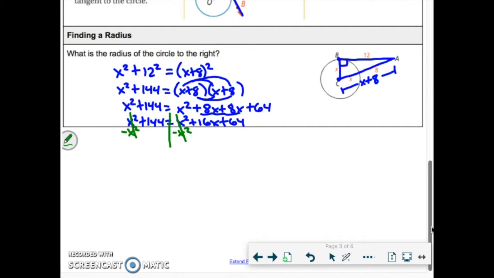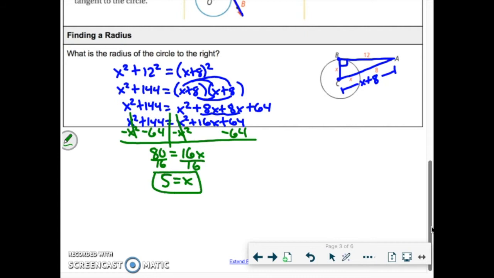So I want all the letters on one side, all the numbers on the other. So I'm also going to move this 64 over here. All right, what I end up with is 80 on this side and 16x over here. Okay, all I have to do at that point is divide by 16. So this is a total of 5. So I know that 5 is equal to x, which is that radius.